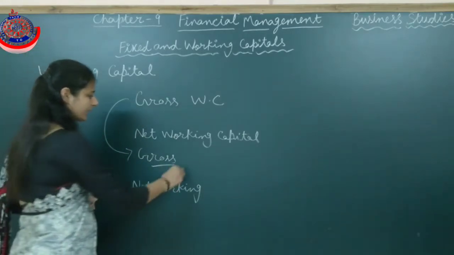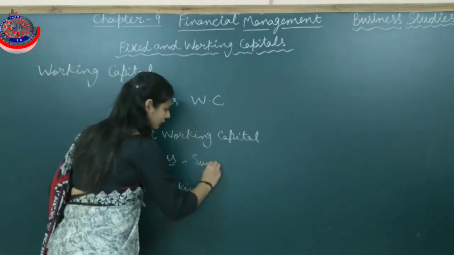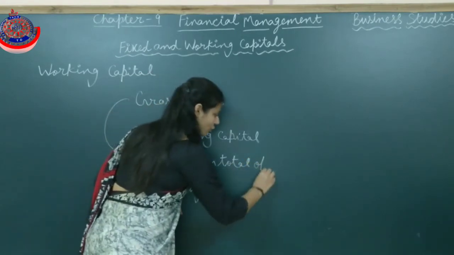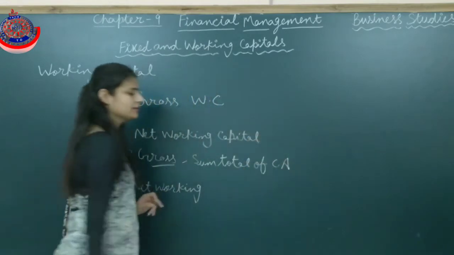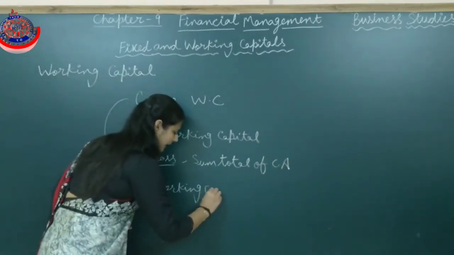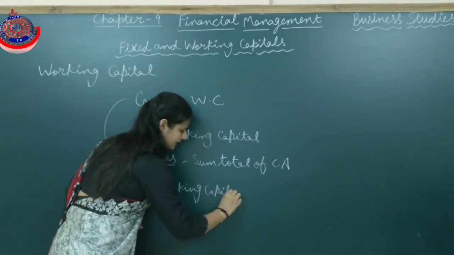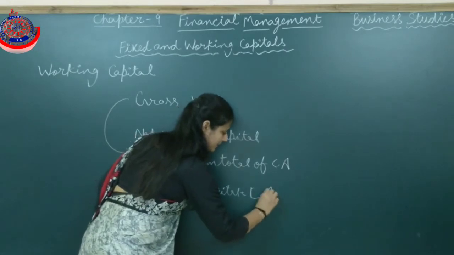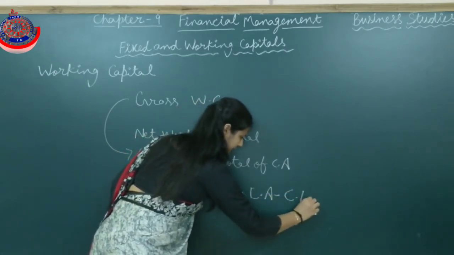So the gross working capital is basically a sum total of all the current assets taken together. On the other hand, net working capital is basically current assets minus current liabilities.